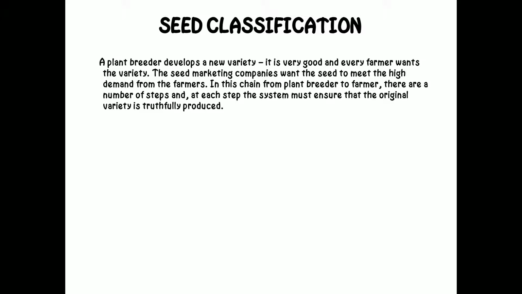A plant breeder develops a new variety. It is very good and every farmer wants the variety. The seed marketing companies want the seed to meet the high demand from the farmers. In this chain, from plant breeder to farmer, there are a number of steps, and at each step, the system must ensure that the original variety is truthfully produced.